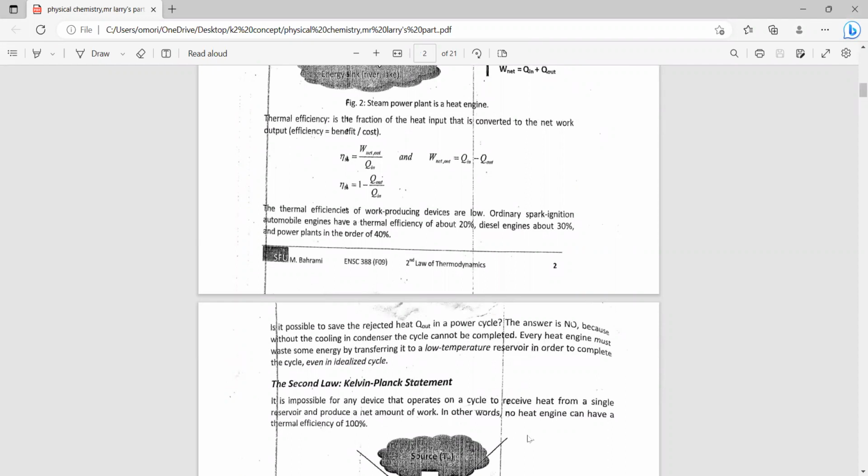It simply means that no heat engine has a thermal efficiency of 100%. No engine or device can operate in a cycle, receiving heat from a hot reservoir and then converting all the heat to work, such that it is impossible to have a heat engine with an efficiency of 100%.